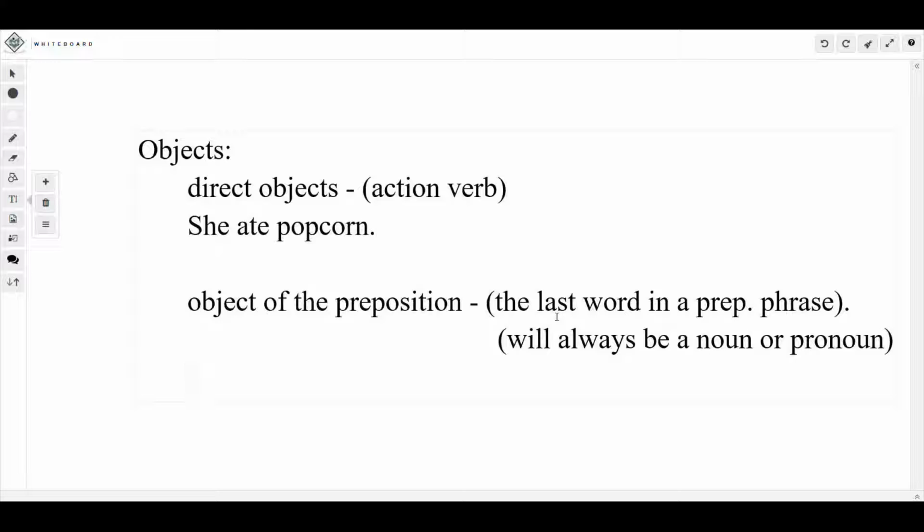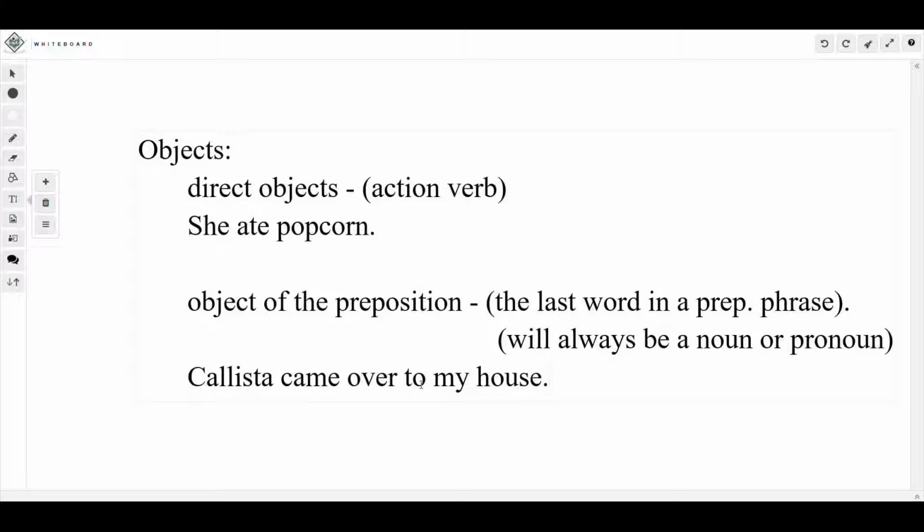So let's take an easy sentence like, Callista came over to my house. Okay. So the verb is came. Who or what came? Callista. Callista is my subject. Now, to my house is a prepositional phrase because the word to is a preposition. House would be what I call the OP, the object of the preposition, because it's the object that goes with the preposition. To what? To my house.